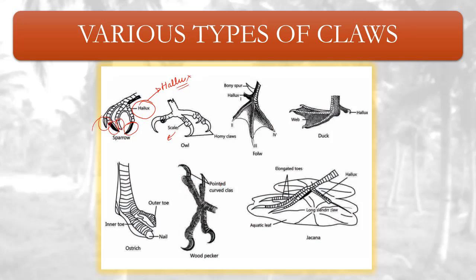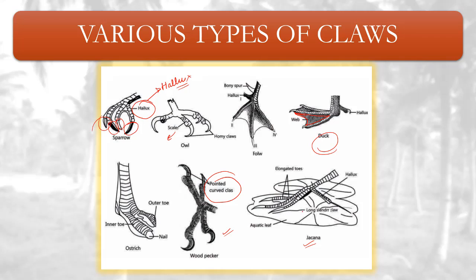These are different types of claws in different birds, like woodpecker, pointed curved claws. Then duck, you can say the web shaped claws. Claws are web shaped, they have a web over here. Now in jacana, you can see like a leaf of a palm tree.